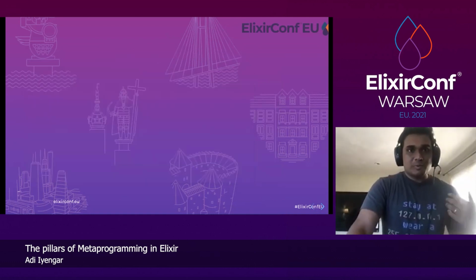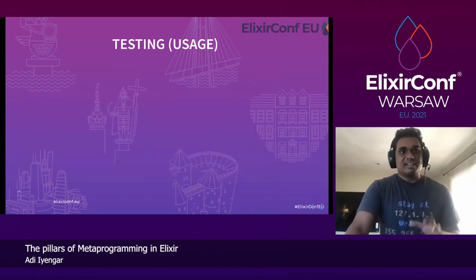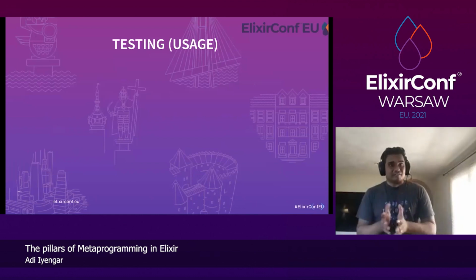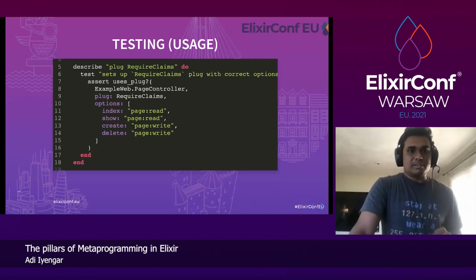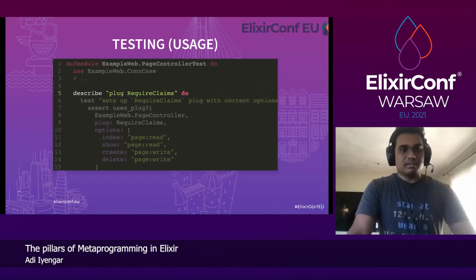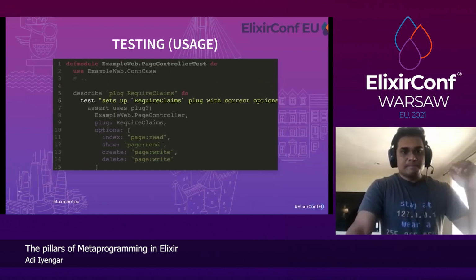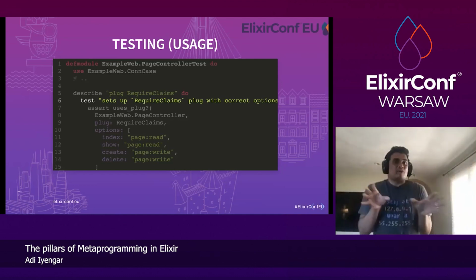So we can test using reflections, right? Now, since Phoenix Controller doesn't have reflections, it's a little tricky. Now, here's what I want to get. I want to be able to do, okay, describe required claims and just say, okay, sets up required claims with